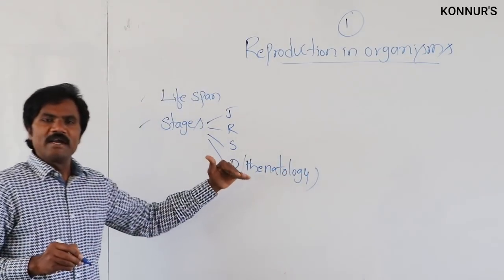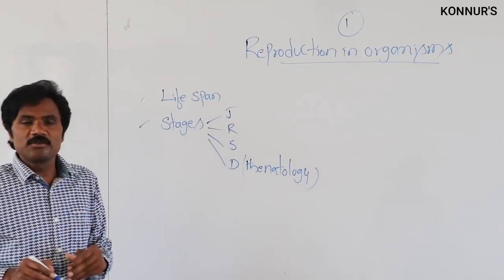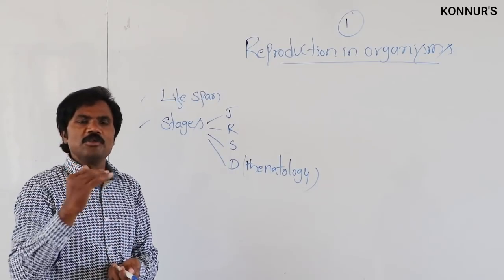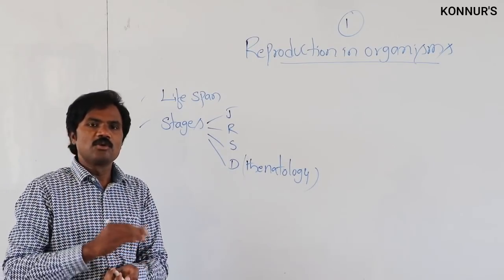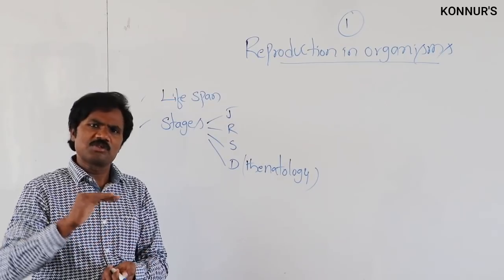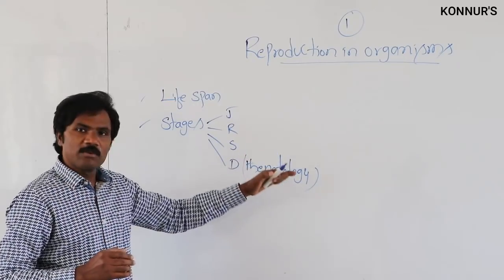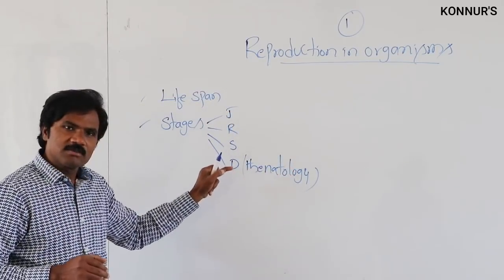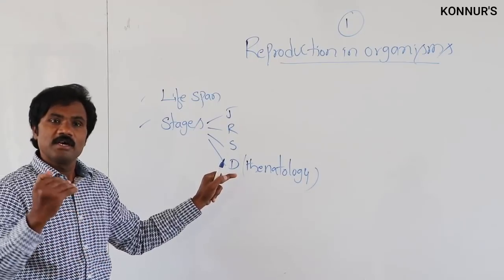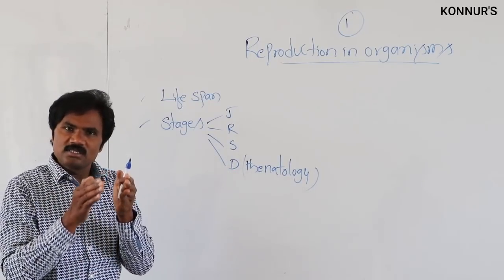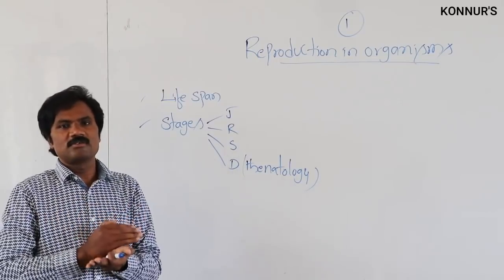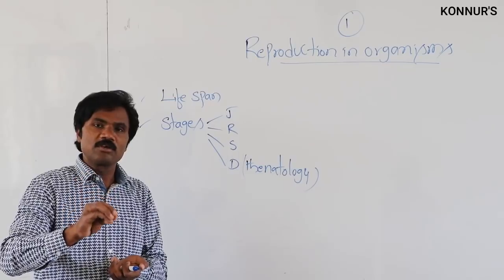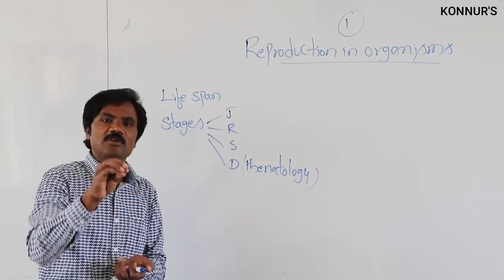Death is mandatory, but in some organisms there is no death. That is unicellular organisms, which are immortal. The rest of all organisms have a birth up to natural death through different stages, but except unicellular organisms, because of binary fission. The parent cell itself divides into daughter cells. That's why there is no parent cell, and that's why immortality is normally present in unicellular organisms.